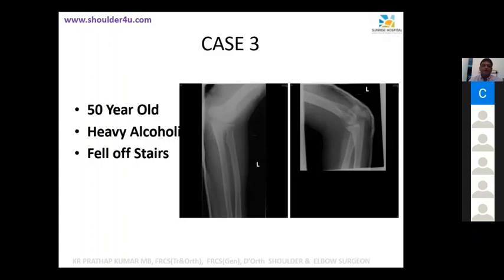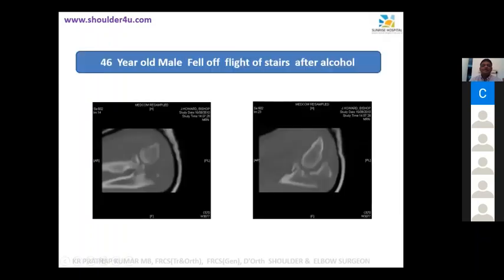Capitulum. Whichever position, whether it is extension, flexion, or whatever it be, it is congruent with capitulum. Yeah. So we'll go for a CT. I said when it's not clear, we'll go for a CT. I will read that CT for you.